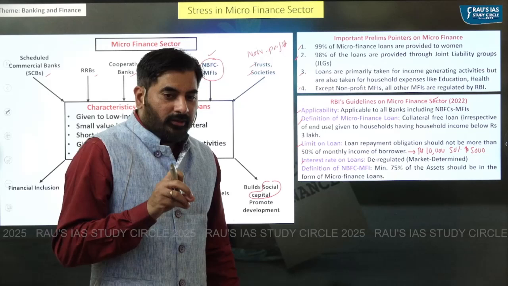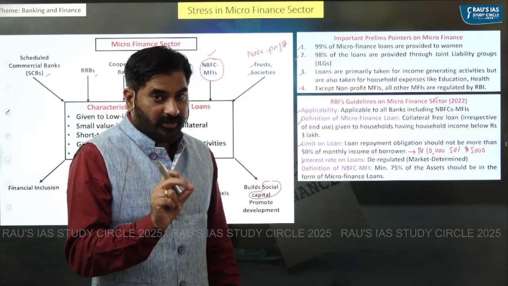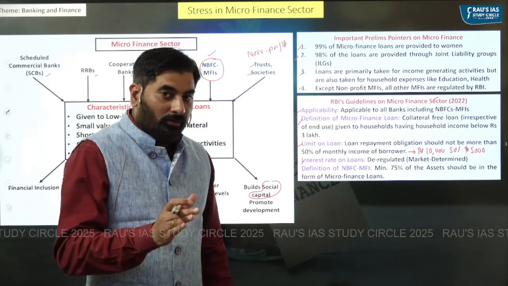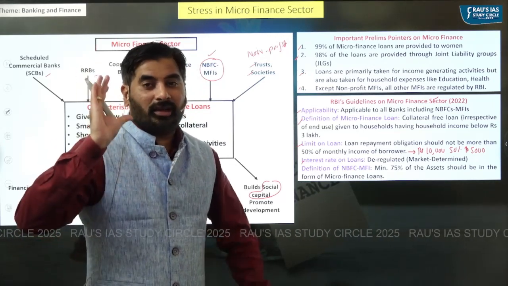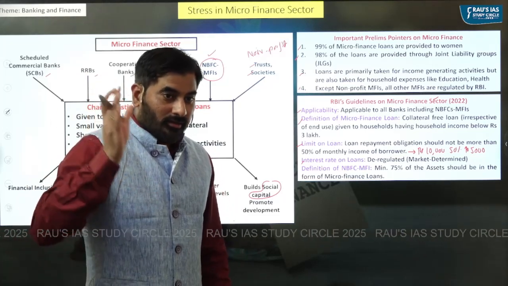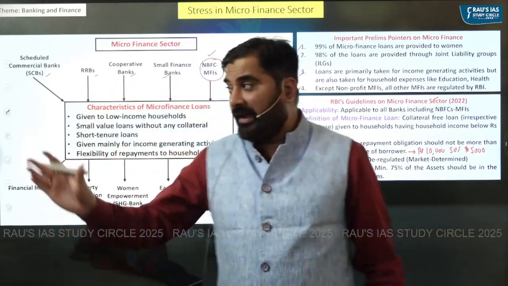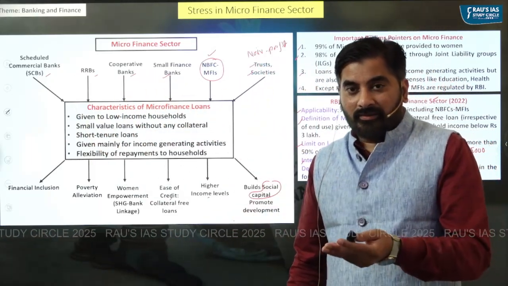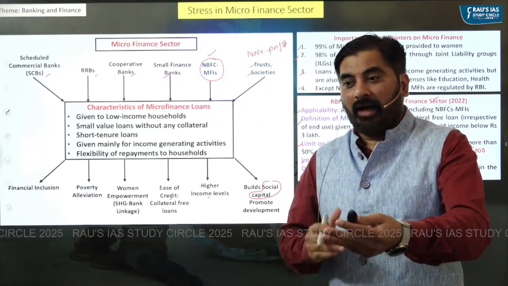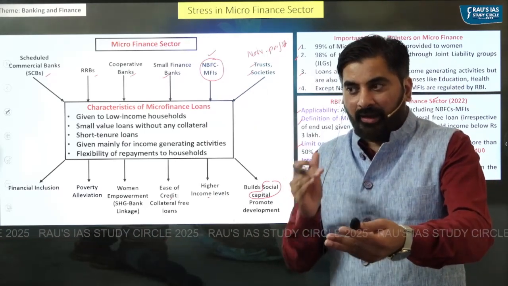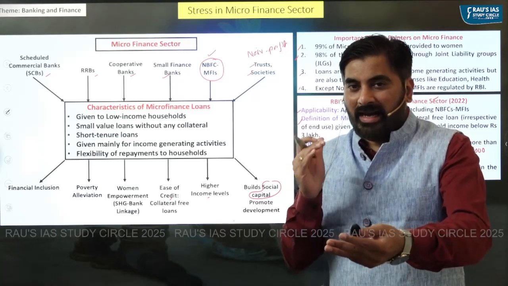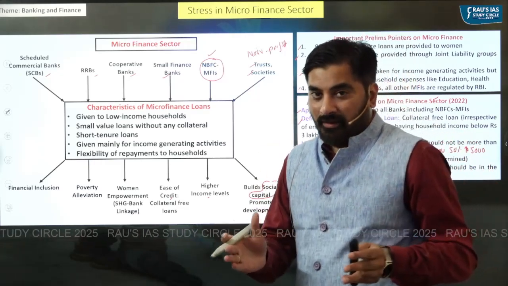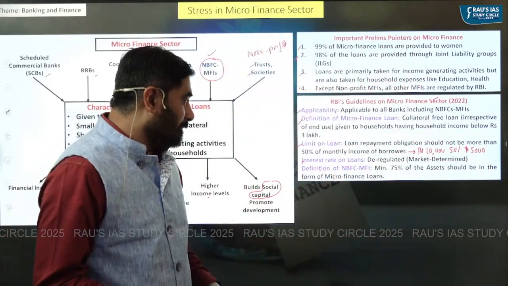Earlier, RBI used to regulate the interest rate charged by microfinance institutions. But now RBI has deregulated the interest rate on loans, which means all these entities now can give microfinance loans at an interest rate which is market determined, and RBI will not interfere in fixing the interest rate unless the interest rates are what RBI thinks is too high. So this is the latest development.